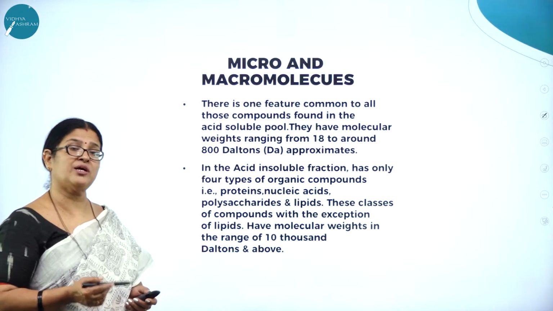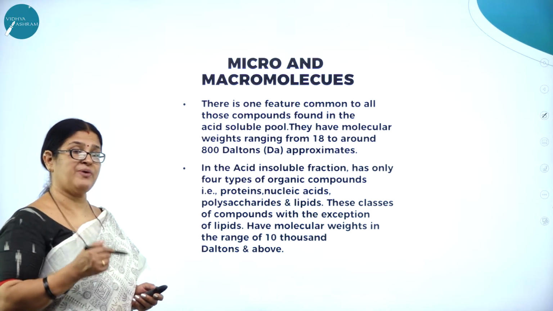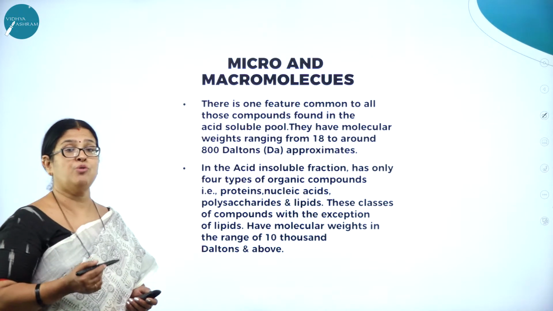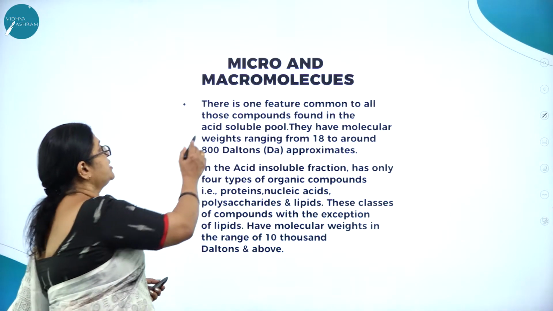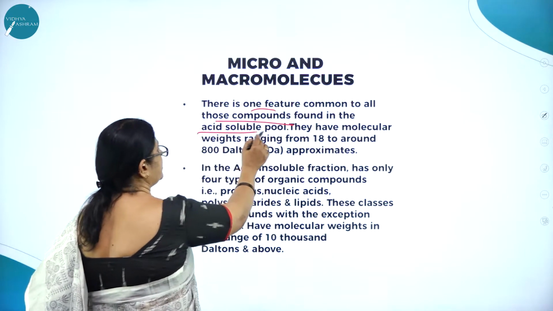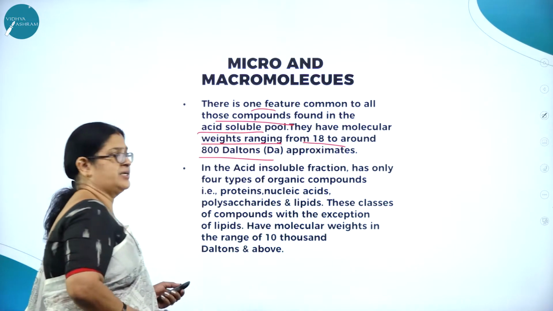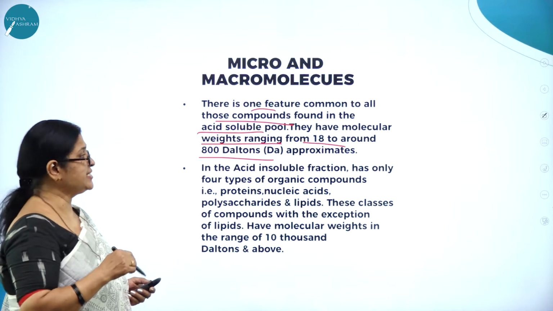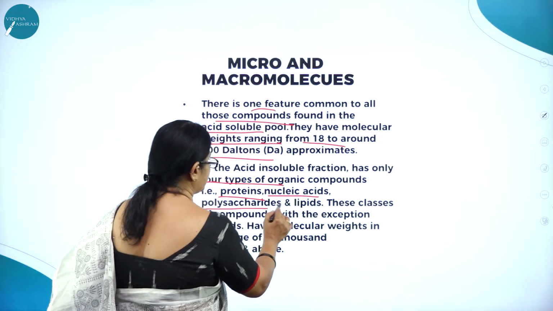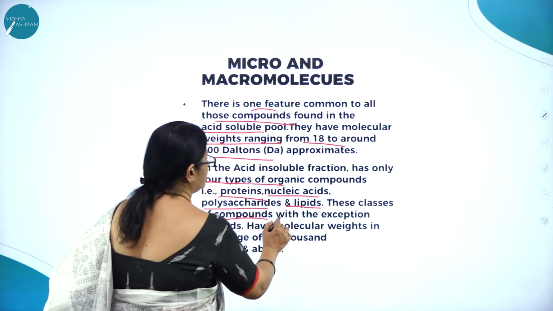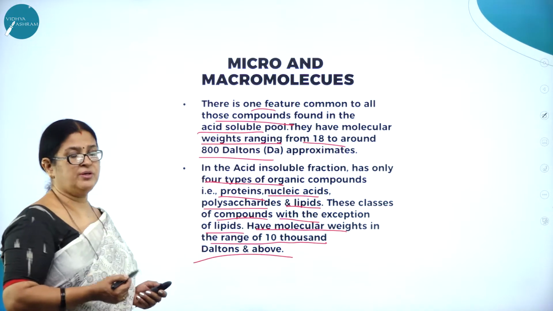Now let us understand what are micro and macromolecules. What is the basis for classifying the biomolecules into micro and macromolecules? It is based on their molecular weight. So let us understand the difference between micro and macromolecules. There is one feature common to all those compounds found in the acid soluble pool. They have molecular weight ranging from 18 to around 800 Daltons approximately. And the acid insoluble fraction has only 4 types of organic compounds, that is proteins, nucleic acids, polysaccharides and lipids. These classes of compounds, with the exception of lipids, have molecular weights in the range of 10,000 Daltons and above.